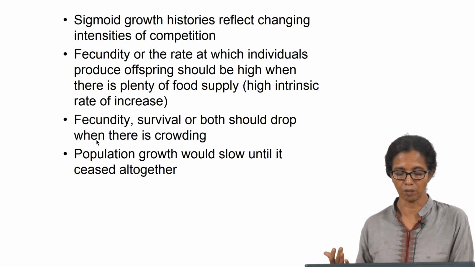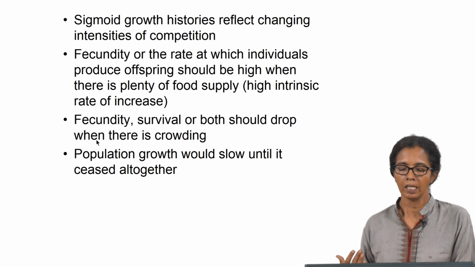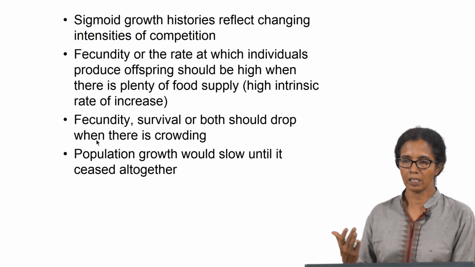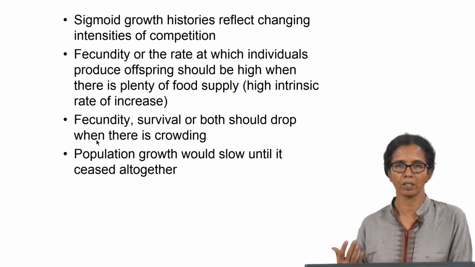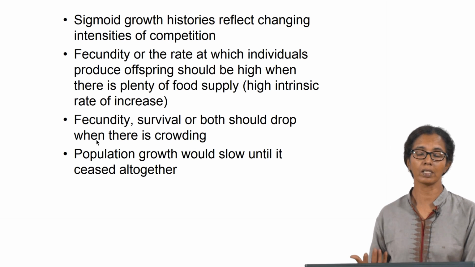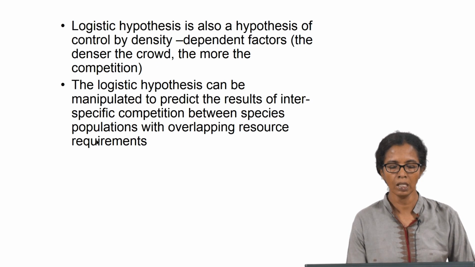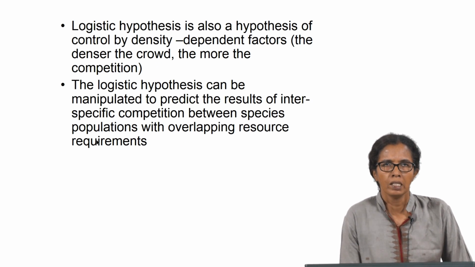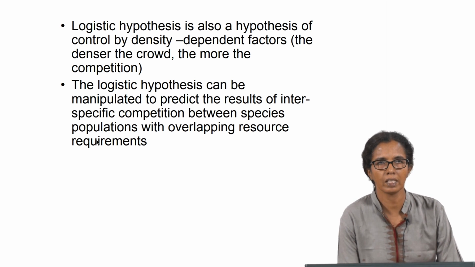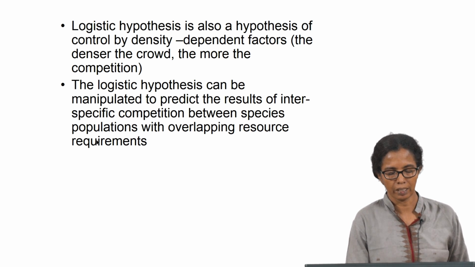So, it starts dropping, and it can take multiple ways. If you continue to supply an external food source, then the growth curve can keep increasing, or it will decline because intraspecies competition, the competition among individuals of the species, will come into the picture. They will compete for the resource or the food, and the population growth will slow down or cease altogether. The logistic hypothesis is also a hypothesis of control by density dependent factors, that is the denser the crowd, the more the competition. That is what would happen there, and then the growth will again be self controlled.